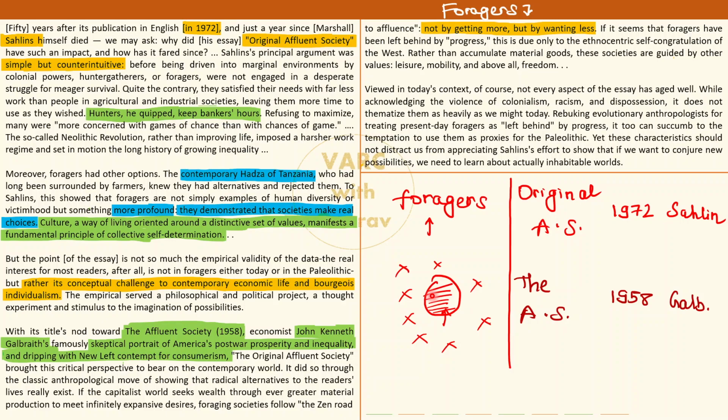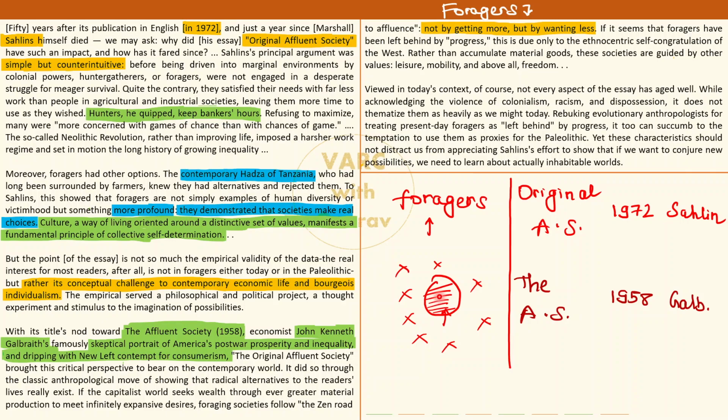Why? Because the idea of progress, of wanting more and more, infinitely expansive desires, छोटी गाड़ी से बड़ी गाड़ी, फ्लैट से बंगला, 20 लाख से 50 लाख का पैकेज, all of this that is the idea of progress, ये वेस्टर्न कल्चर ने खुद को सेल्फ कॉन्ग्रेचुलेट करने के लिए बनाई है. Okay, it's basically fooling ourselves into believing a very flawed concept according to Stalin.